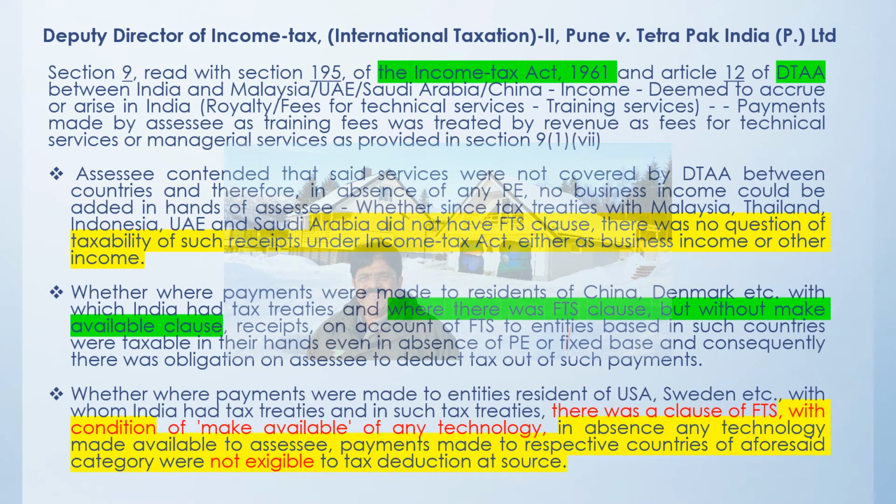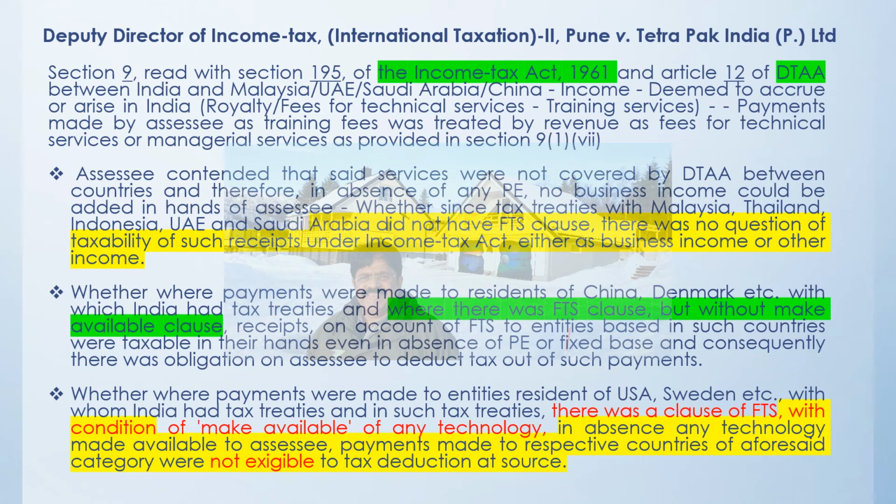And this make available clause, take another example. You must have heard about the Yevle tea of Pune, which is a very famous tea house. So every Amrutal Tea Center has a number of branches or franchises they have given. And even one latest is there in Vashi, where they are teaching the person how to make tea. So when they are teaching the person how to make tea, that means they are making available a technology. So when that make available technology clause is there, then it will be chargeable here in India. However, the third part.